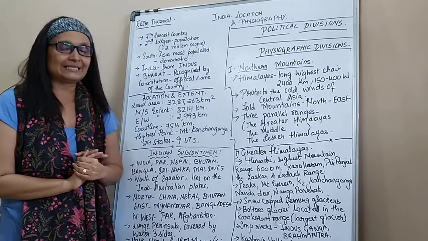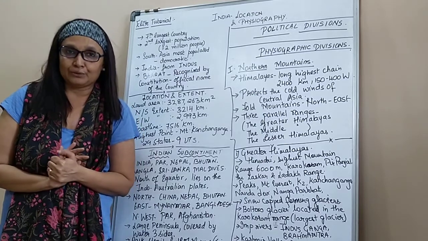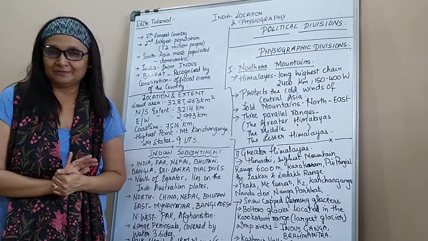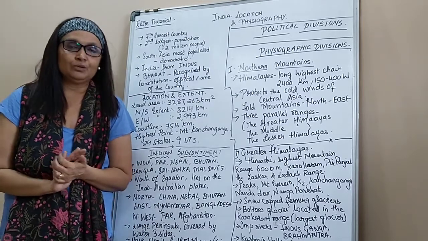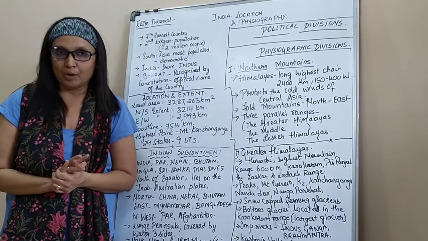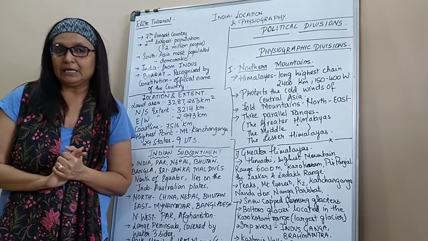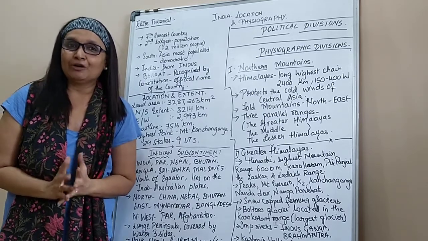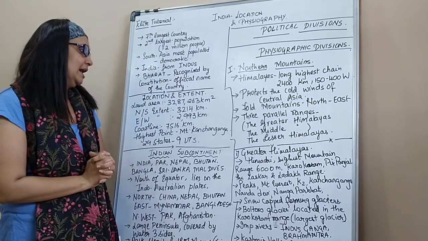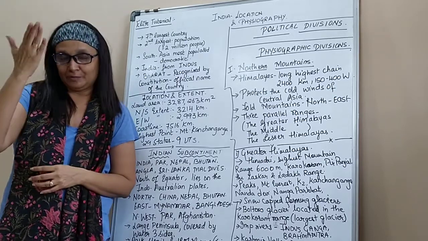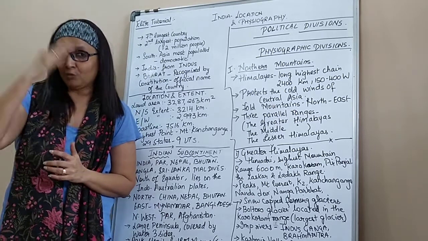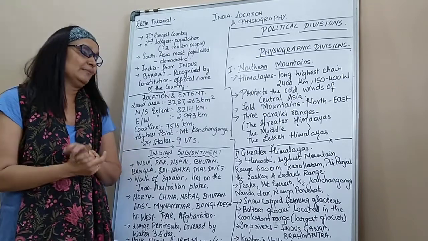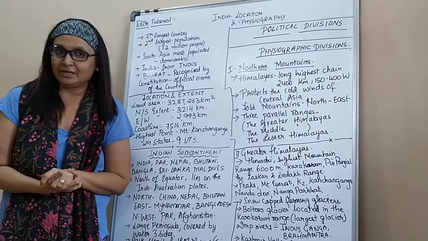Coming to the location and extent, again you have a lot of numbers. We start with the land area, a huge number given in your textbook. Again I am telling you, please mark those numbers. It's given in a box, so that box needs to be completely ready. You need to know how many kilometers your country is made up of. North-south extent, from Kashmir in the north to Kanyakumari, is 3214 kilometers. From east to west, it is 2993 kilometers.